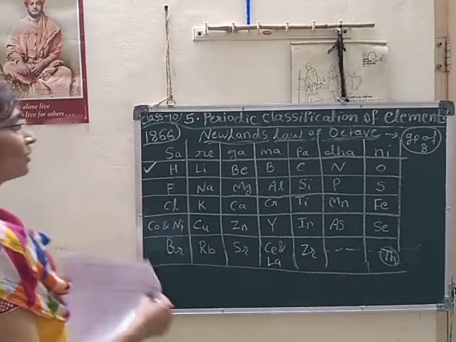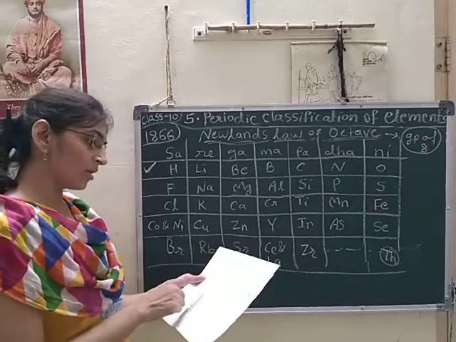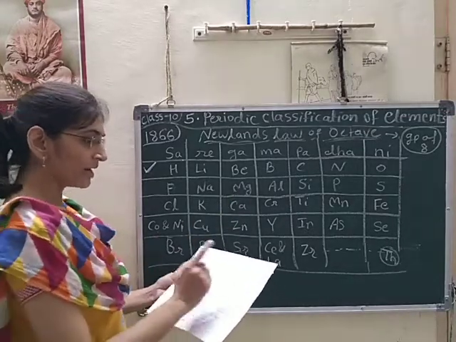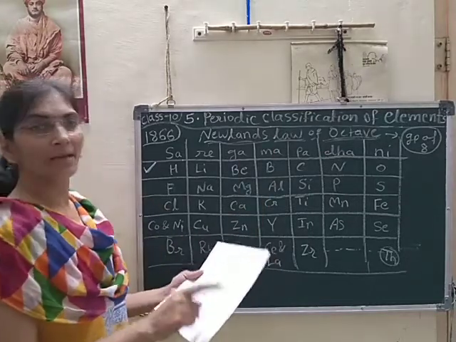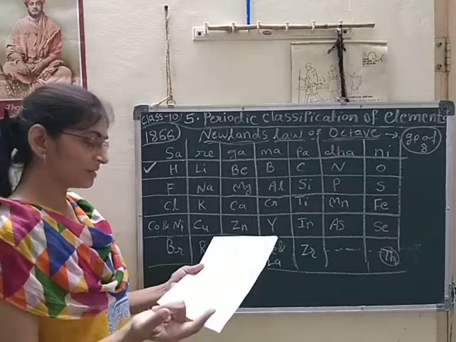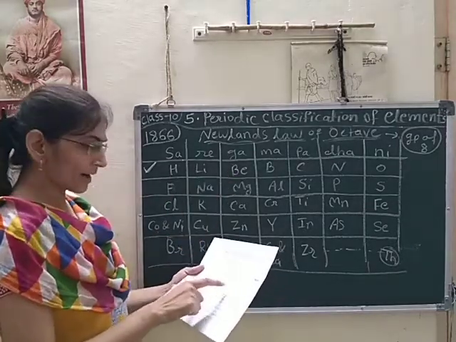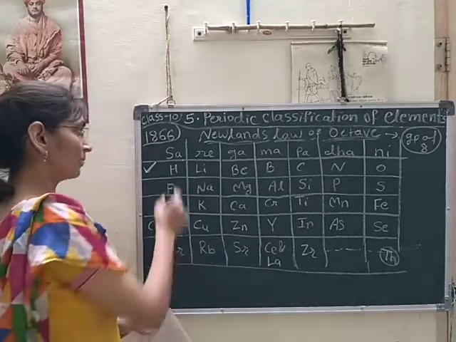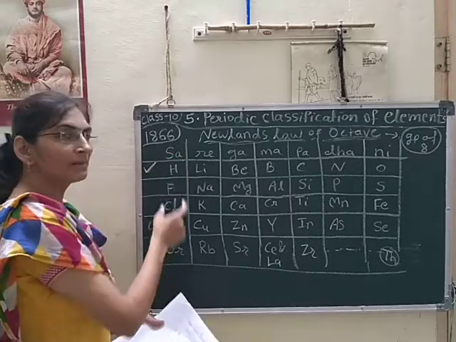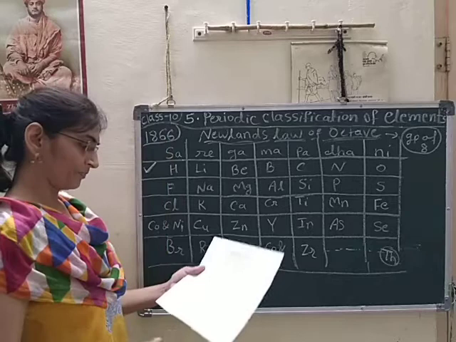Yes, this is the speciality. So first, he arranged 56 elements by increasing order of atomic mass and distributed them in 7 groups. Second, he considered chemical properties of the elements. Third merit is that he tried to arrange elements of similar properties in the same group.